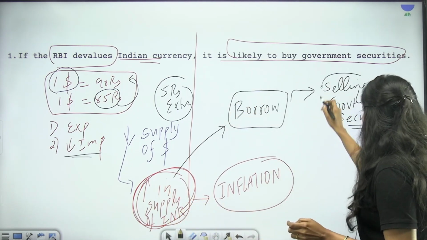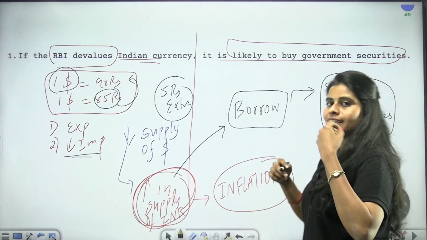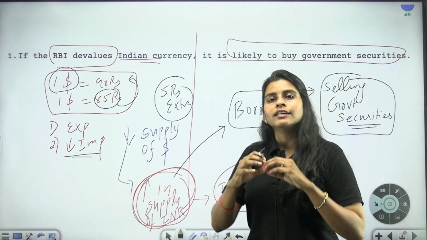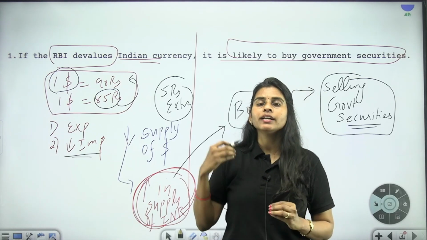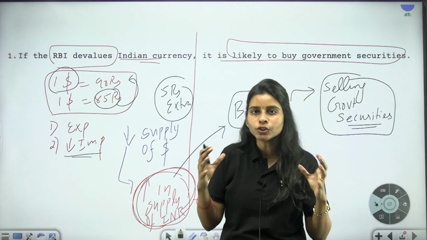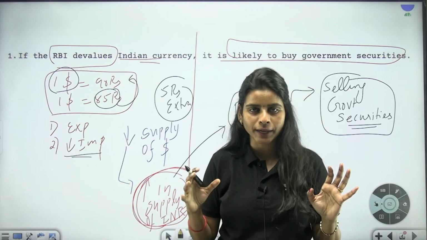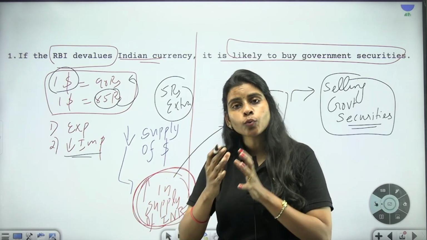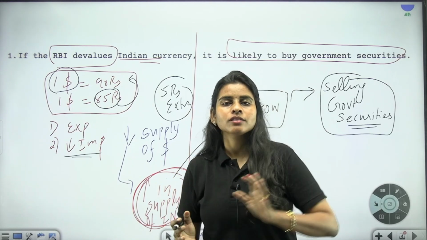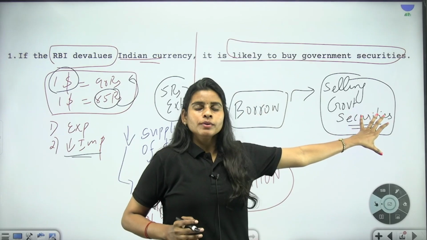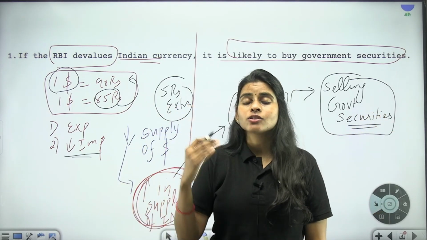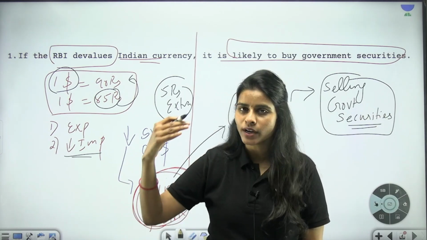So this kind of activity, that is selling or buying government securities, will be determined by the economic conditions that prevail at that period of time. If the RBI is going for devaluation of currency, it should probably end that process by selling off the government securities so as to absorb the excess liquidity in the market, so that it does not lead to inflation.